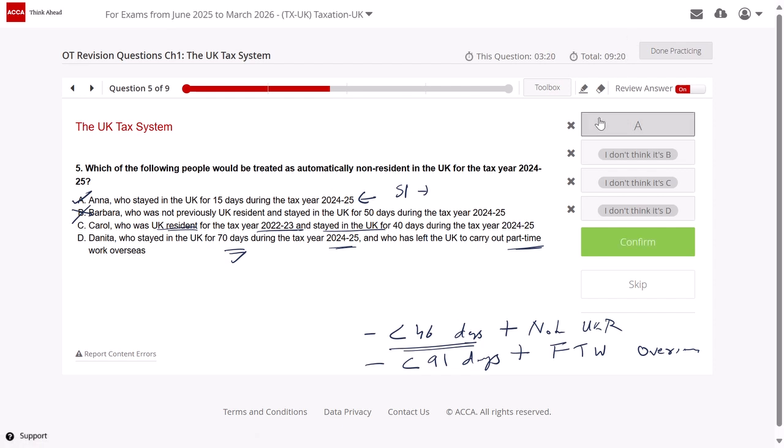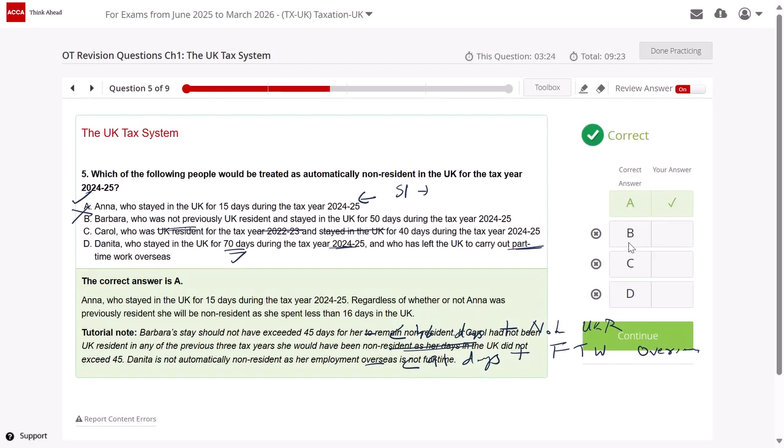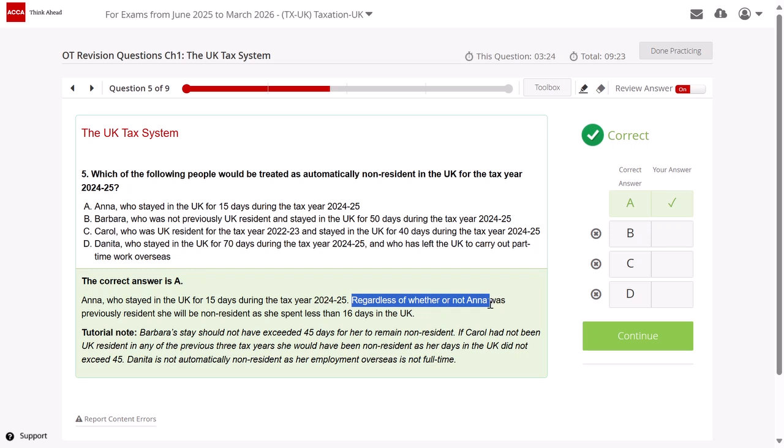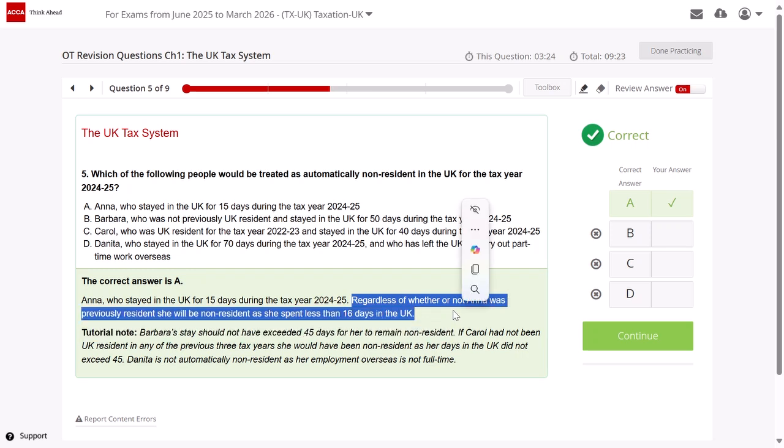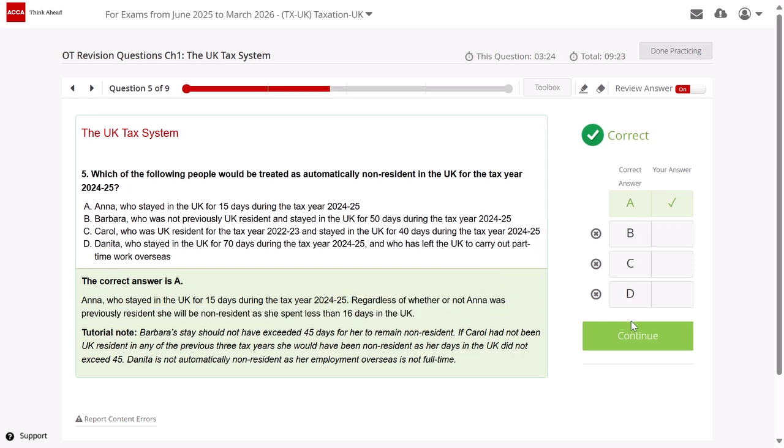So your option A is correct. See what it says: regardless of whether or not Anna was previously resident, she will be non-resident as she spent less than 16 days. Okay, moving ahead.